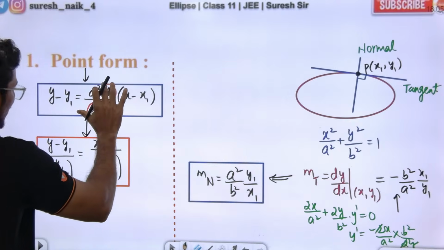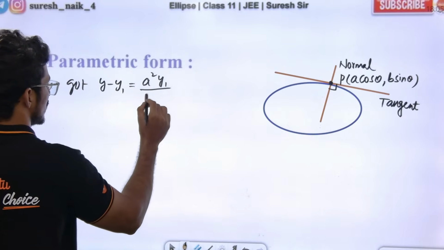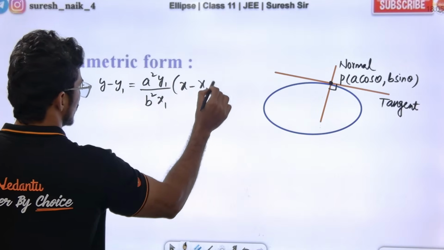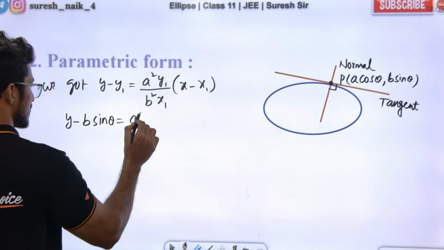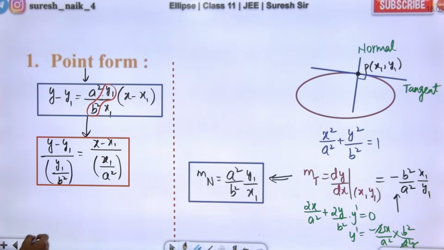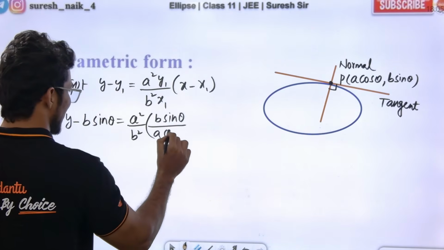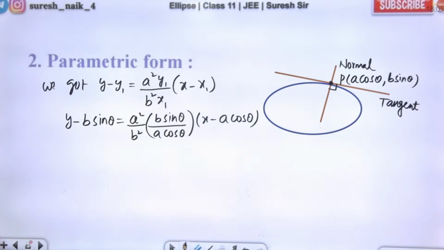y minus y1 is equal to a square y1 by b square x1 into x minus x1. Now y minus y1: b sin theta is equal to a square by b square into y1 by x1, right? y1 is b sin theta by a cos theta into x minus a cos theta. Correct? Yes or no? Cross multiply and see what comes.